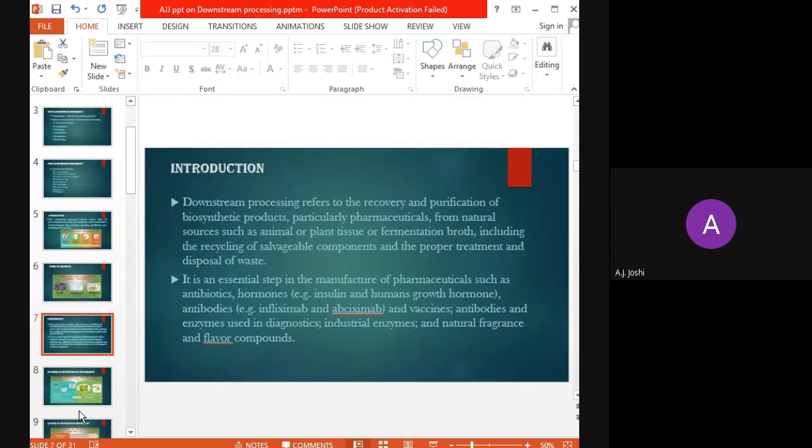So, overall, downstream processing refers to the recovery and purification of biosynthetic products, particularly pharmaceuticals, from natural sources such as animal or plant tissue or fermentation broth, including the recycling of salvageable components and the proper treatment and disposal of waste.